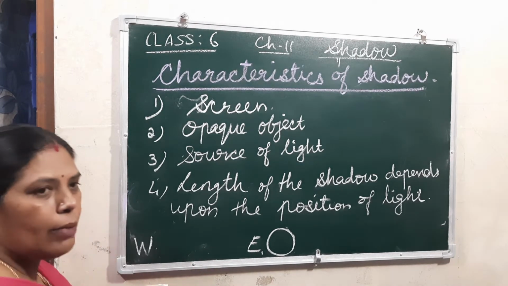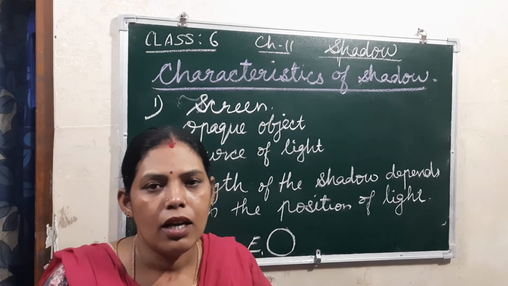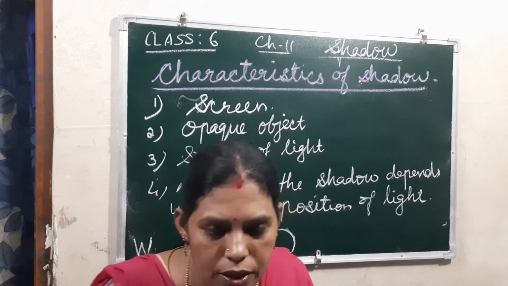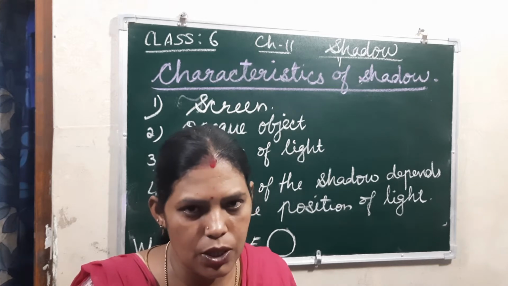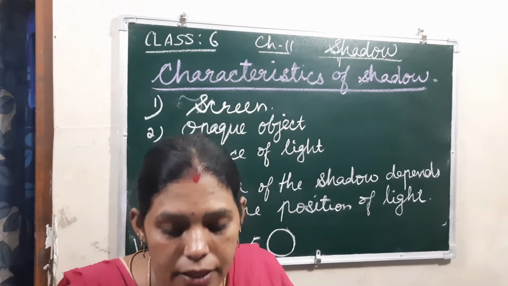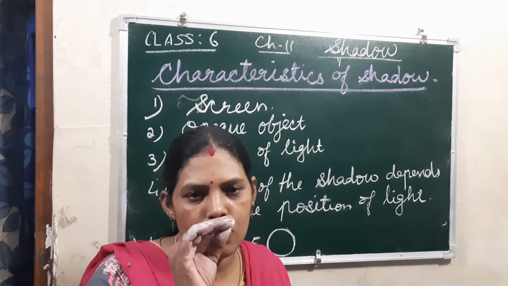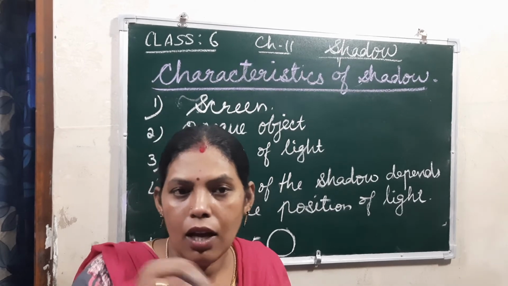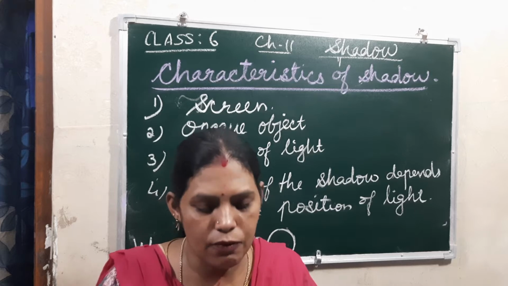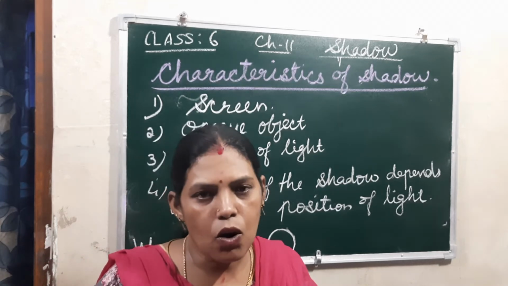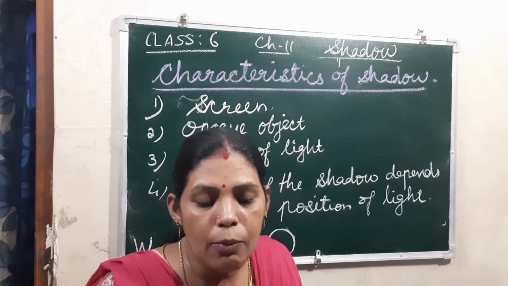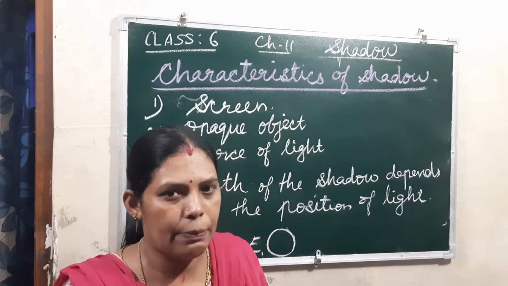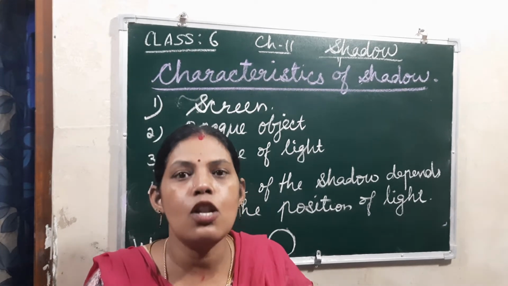For example, when you are walking in the evening and morning, just look on the ground. After the sunrise only, and before the sunset, this is homework for all of you. Do this and tell me how you can see your shadow there on the ground itself. Nothing you need for this, just walk on the ground and see. If you are moving in the morning time or evening time, your shadow will be long.